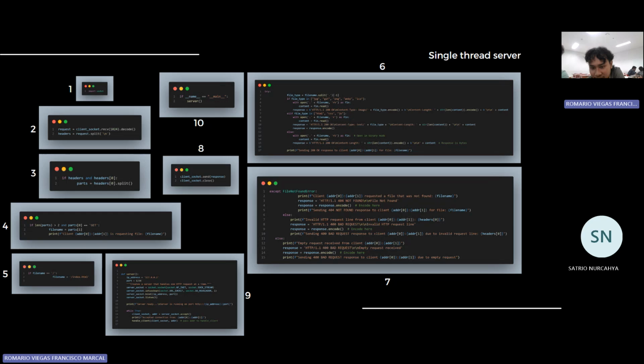That is for file not found, and else, 400 bad request, invalid request line. It means the HTTP request from the client is false, and 400 bad request is also for when the request received is empty.